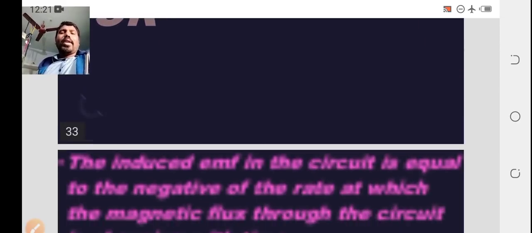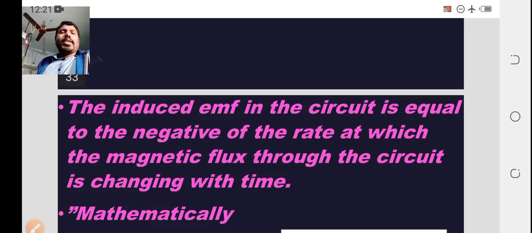We have another definition, a simple one.